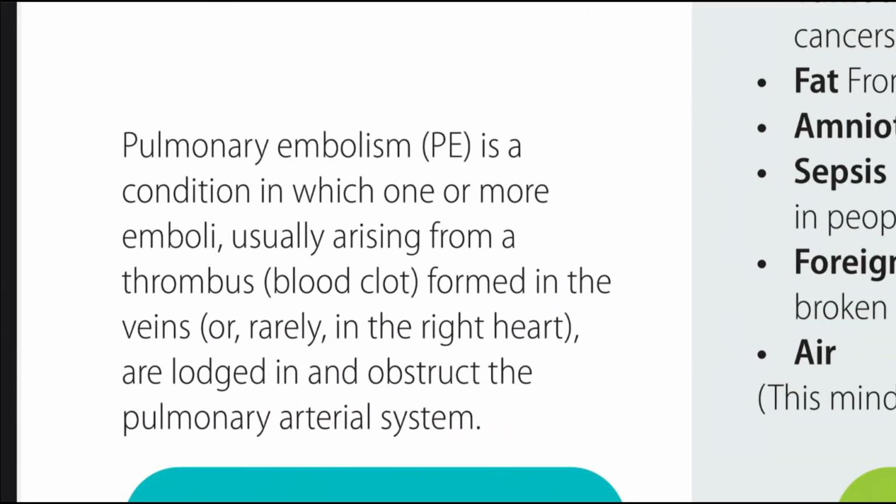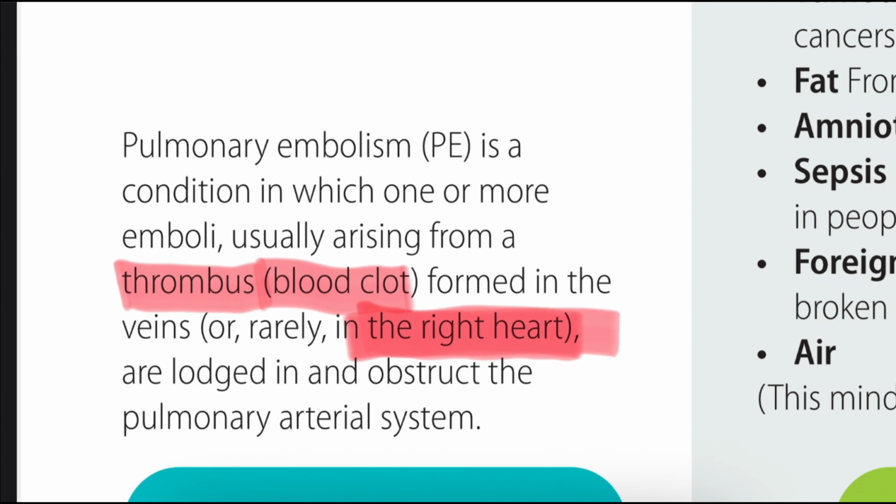pulmonary embolism is a condition in which one or more emboli, usually arising from a thrombus, a blood clot, formed in the veins or rarely in the right heart, are lodged in and obstruct the pulmonary arterial system. So pulmonary embolism is the obstruction of pulmonary arteries by an embolus.